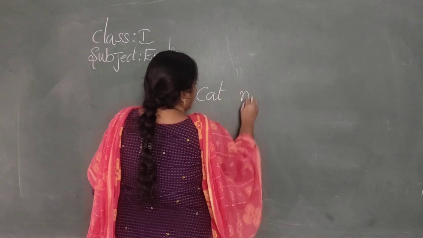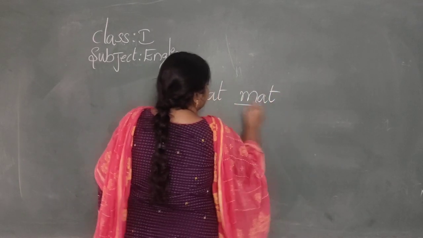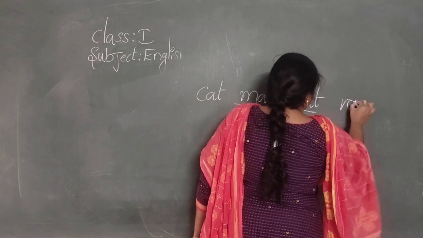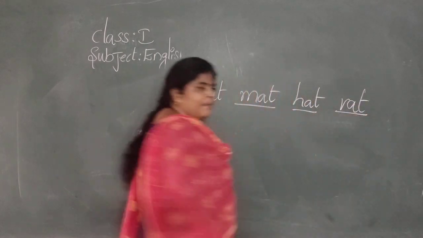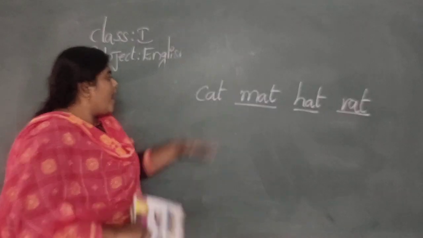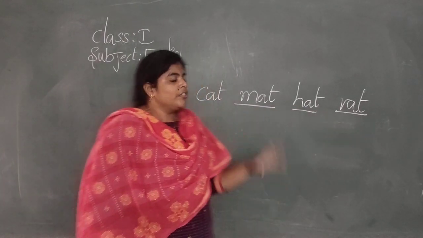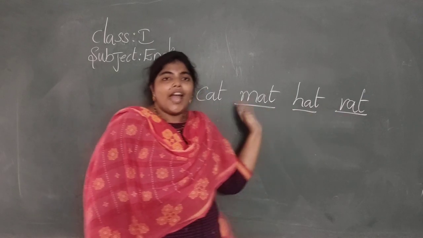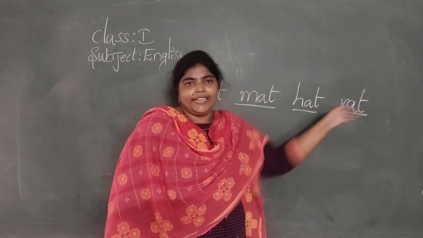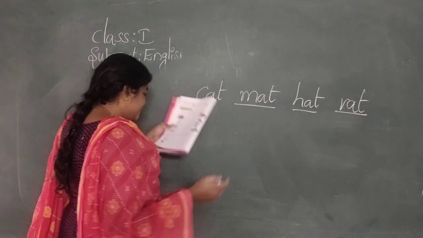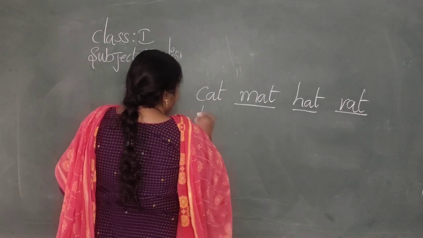Cat, mat, hat, rat. So these are the rhyming words we can write. At. They spell in the same way. At. These are known as rhyming words. Cat. Next, tree.